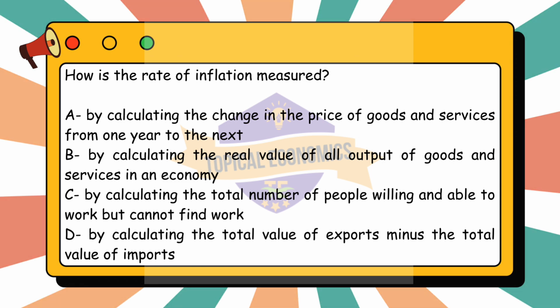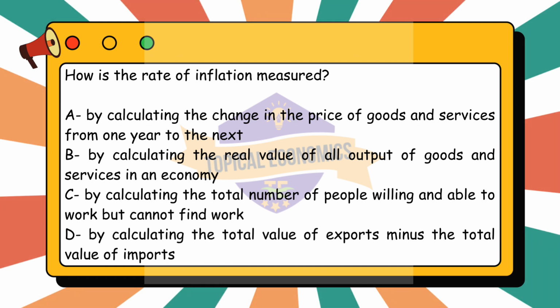Inflation is typically measured by observing the percentage change in the price level of a basket of goods and services over time. The most common measures of inflation are the Consumer Price Index, CPI, or the Producer Price Index, PPI. These indices track how the prices of goods and services change over a specified period, usually annually or monthly. Option A is the correct answer because it reflects how inflation is measured, by comparing the prices of a fixed basket of goods and services in one period to another.